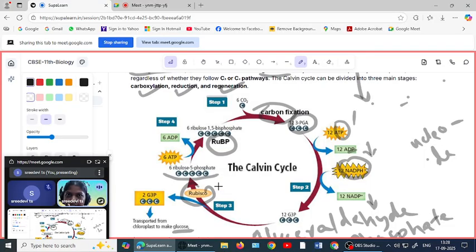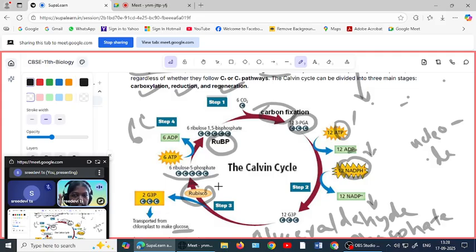Okay, in one cycle, one carbon atom gets fixed. In case of glucose production, they need 6 carbon atoms. So the cycle should be repeated 6 times. 6 turns of the cycle will produce 6 carbon atoms. That means to get 1 molecule of glucose, this Calvin cycle should repeat 6 times.